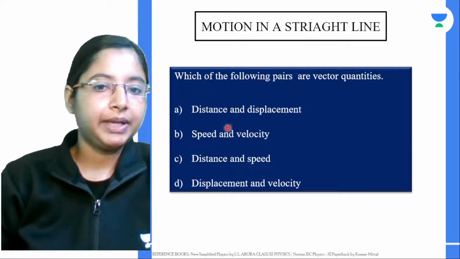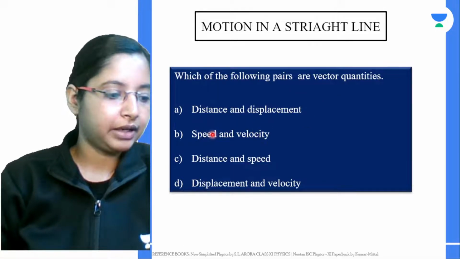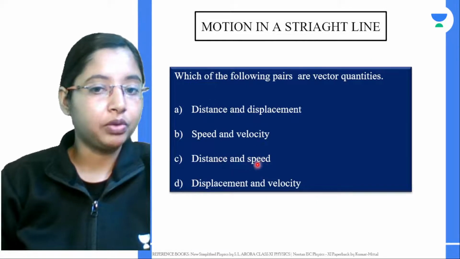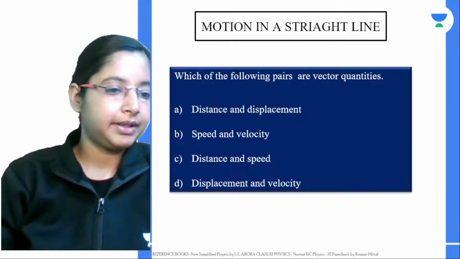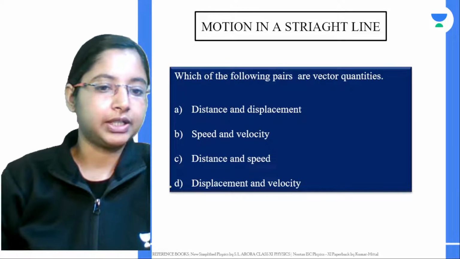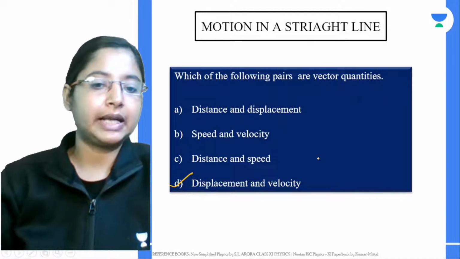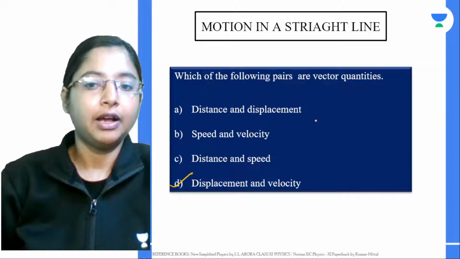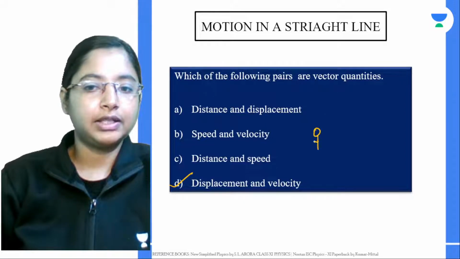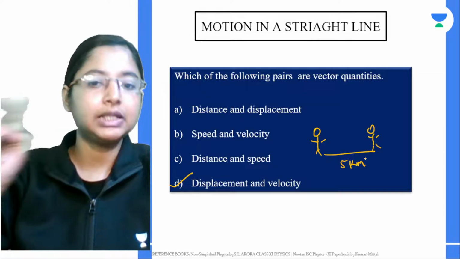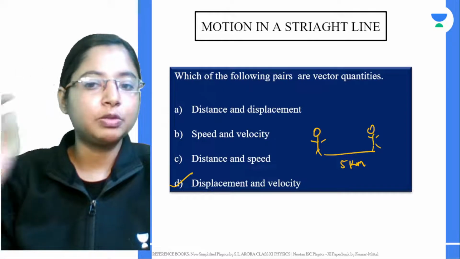On speed and velocity, speed is a scalar quantity, right? Distance and speed are both scalar quantities, but displacement and velocity are both vector quantities, meaning they have both direction and magnitude. Whenever you say an object is displaced, you have to say how much it is displaced. Let's say you're going from your home to school. If you're traveling 5 kilometers, then you have to say you have traveled 5 kilometers due east or due west, or specify your direction.